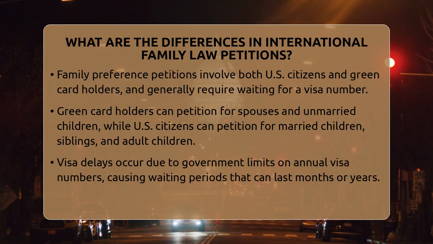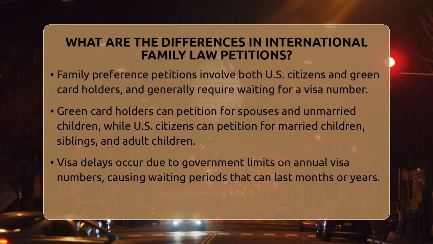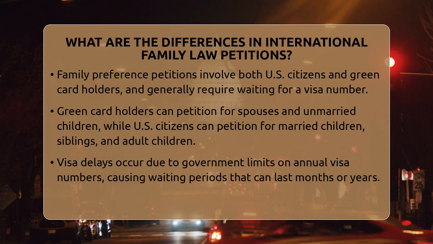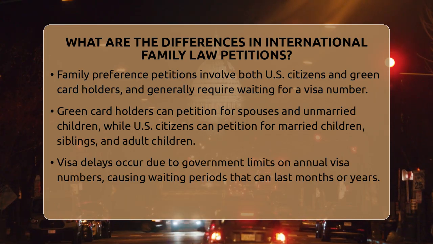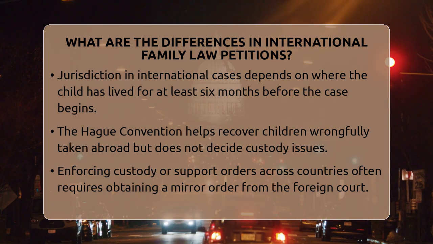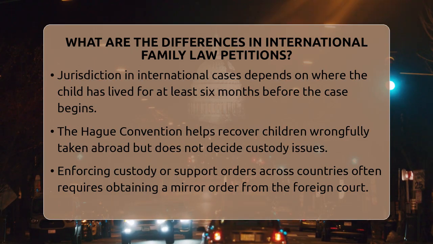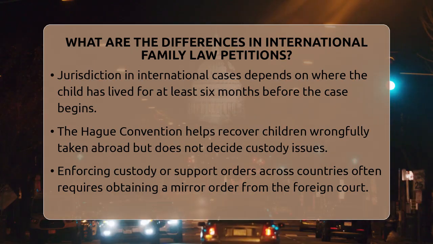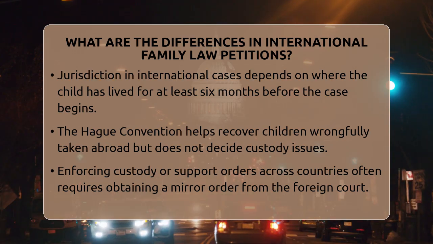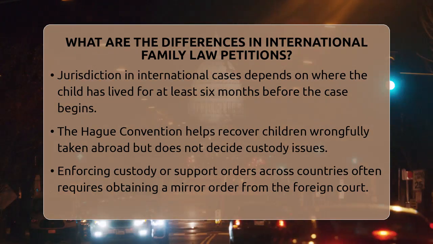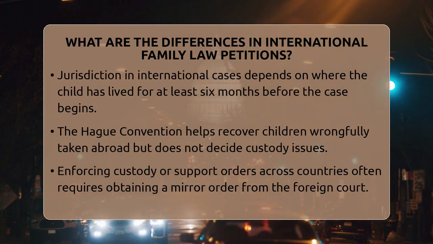When family law crosses borders, jurisdiction becomes a key issue. Courts look at where the child has lived for at least 6 months before a case begins to decide which country's court has authority. If parents are in different countries, or if a child has been moved abroad, things get complicated. The Hague Convention on International Child Abduction helps when a child is taken wrongfully from their home country. It allows courts to petition for the child's return, but it does not decide custody. Instead, it focuses on stopping wrongful removals and ensuring the child is returned to the proper court.